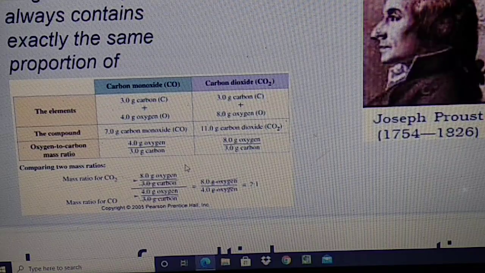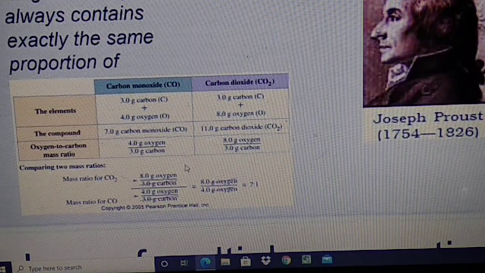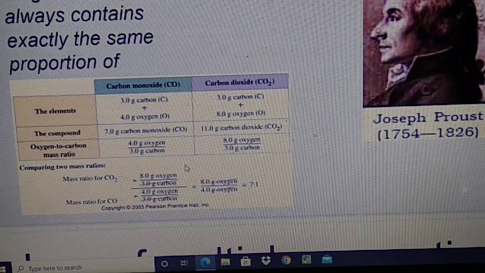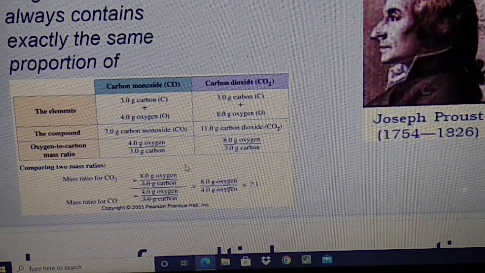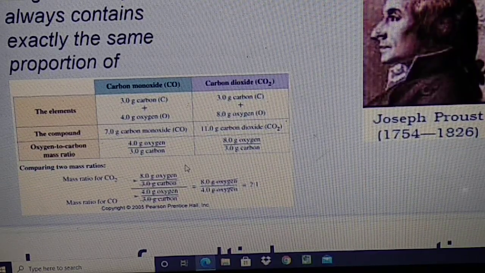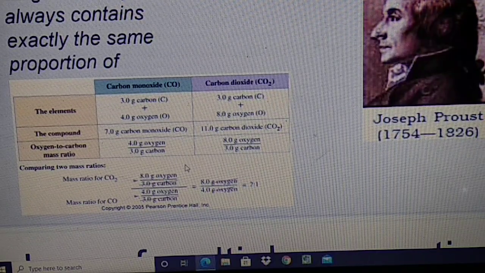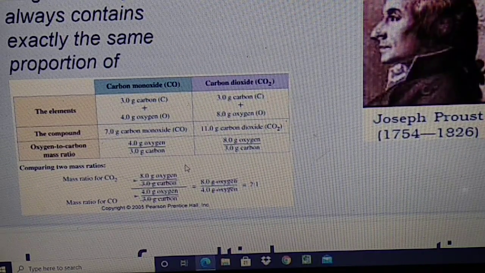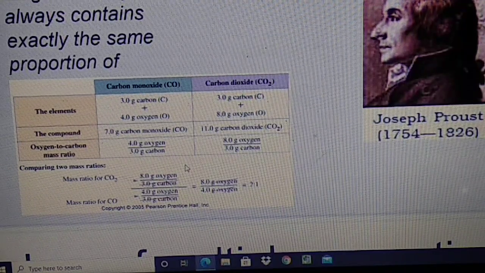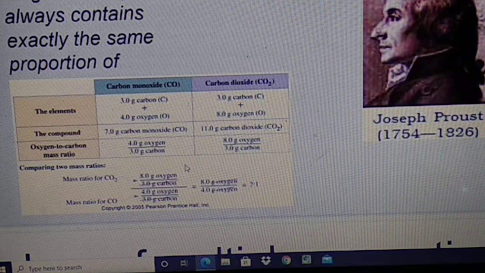In carbon dioxide, carbon is 12 gram and oxygen is 32 gram. 12:32 is 3:8. So 3:8 is the ratio of carbon and oxygen in carbon dioxide. Whatever the source of carbon dioxide, the ratio of carbon and oxygen is always 3:8. So this is a very, very important law, the law of definite proportion.